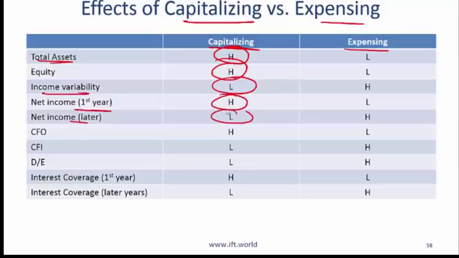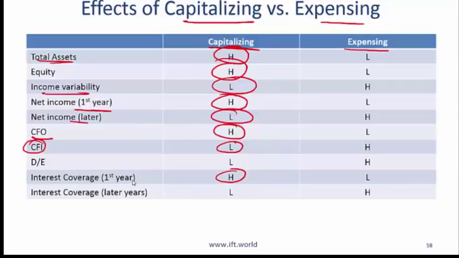But in later years, the income will be lower, because with the capitalizing firm, you will have depreciation in subsequent years. CFO is going to be higher. Why? Because that particular expenditure will be shown as a CFI. It will be impacting the cash flow from investment. For an expensing firm, it will be shown as a CFO. And then for the same reason, CFI is lower for the capitalizing firm. The debt to equity ratio is lower. The interest coverage ratio in the first year is higher, and coverage ratio later is lower.